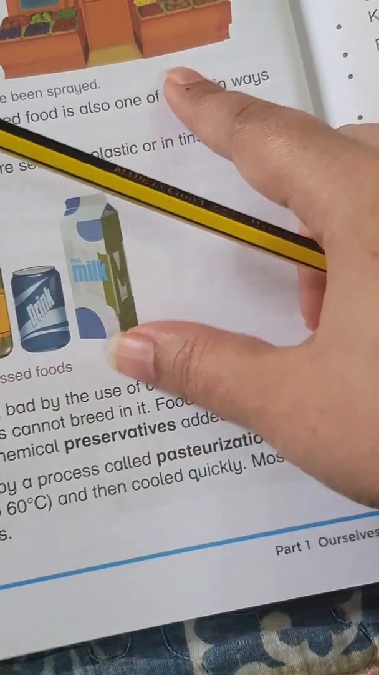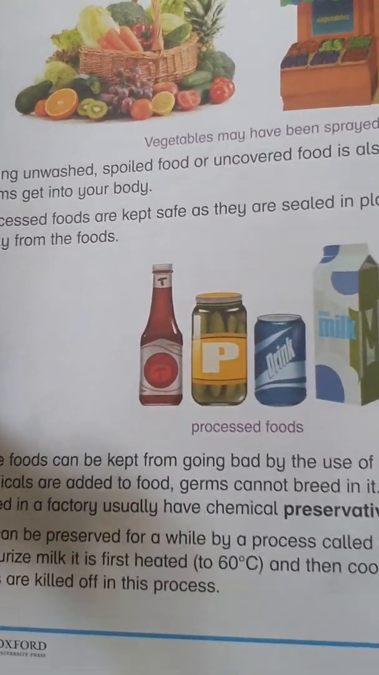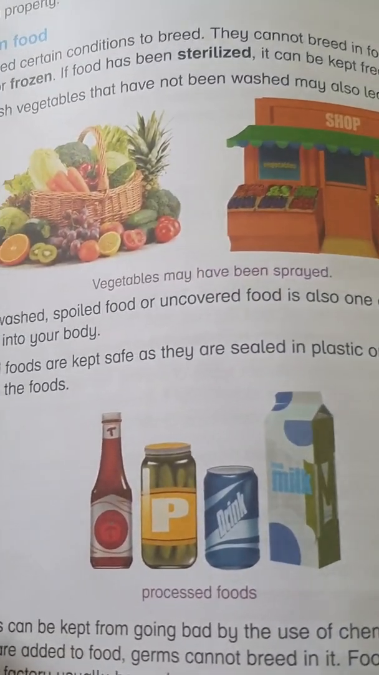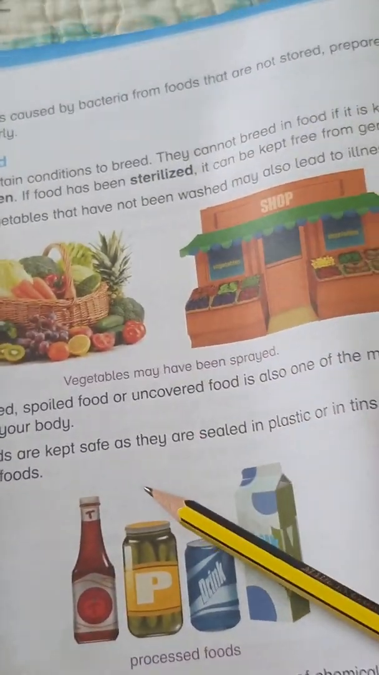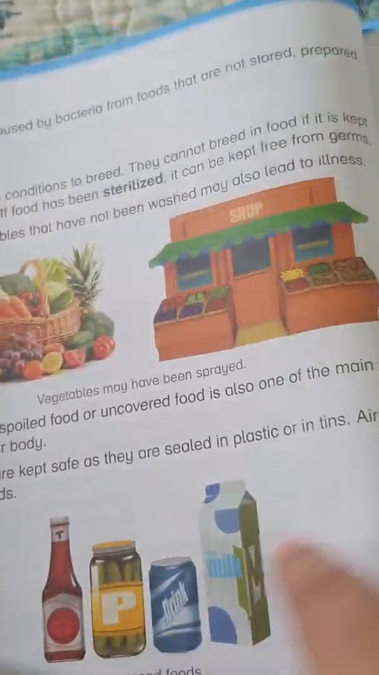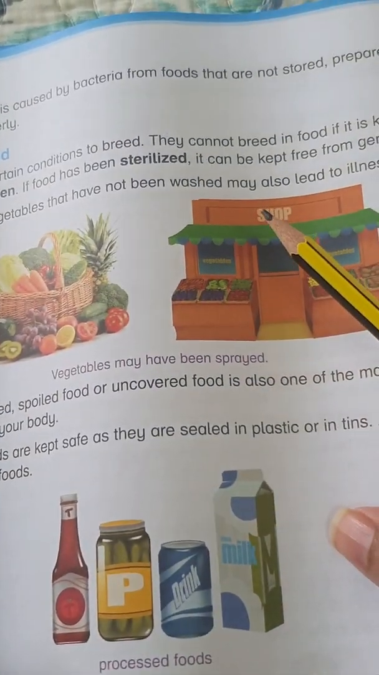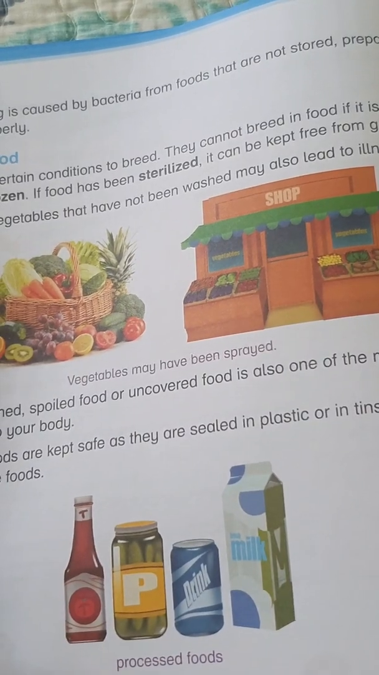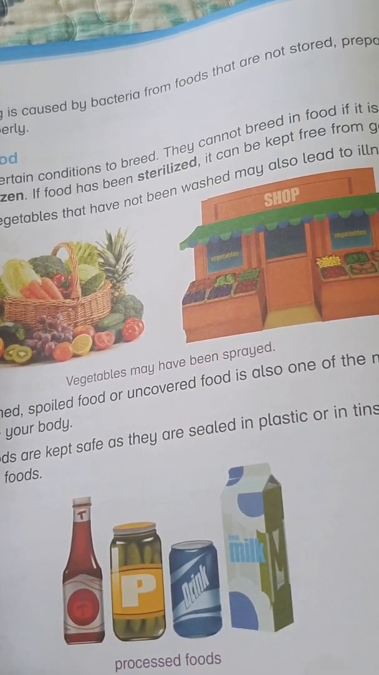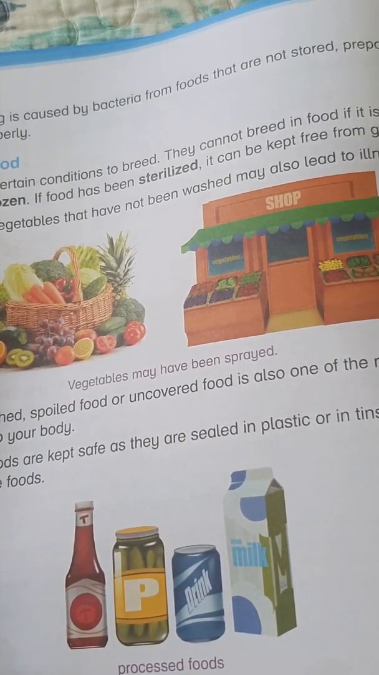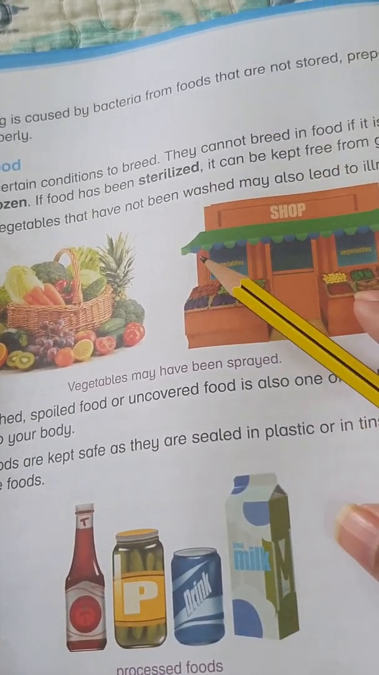Okay, the next, this was page number 15, and now we are on our last page. Food poisoning is caused by bacteria from food that is not stored properly and prepared well. Sometimes uncooked or less cooked food also gives us sickness. For example, if the meat is not cooked properly, it's still raw, we are not supposed to eat it. It will infect our stomach.